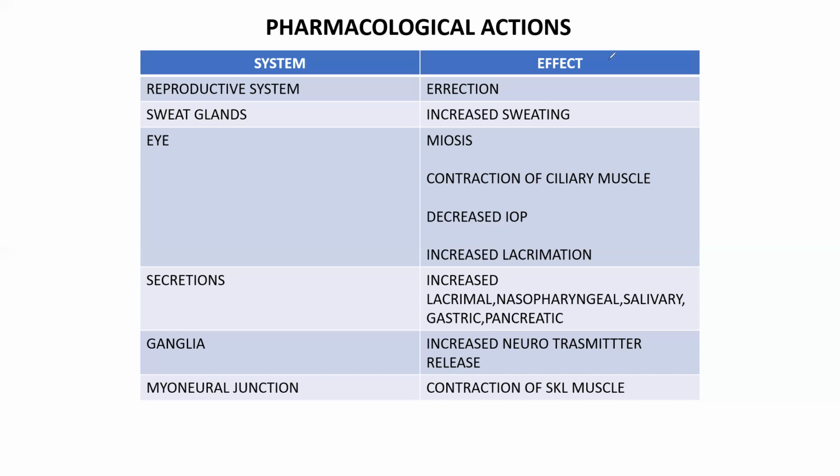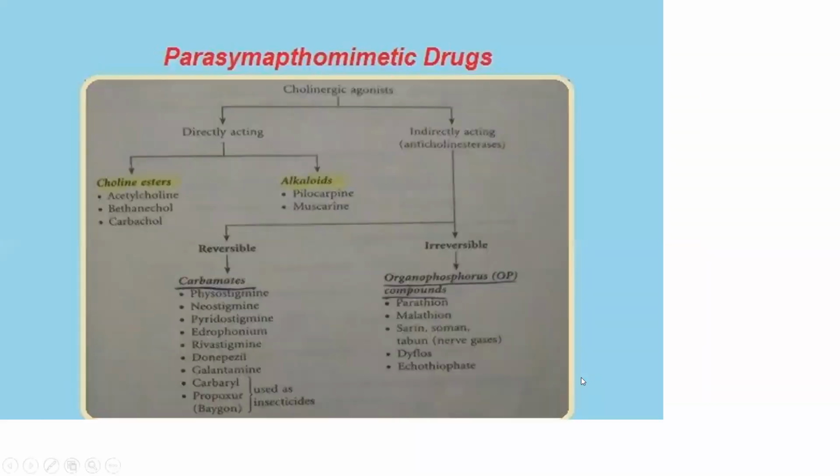And coming to myoneural junction, it is useful for contraction of skeletal muscle. So for ganglia, the receptor is N receptor, and here the receptor is M receptor. So these are the pharmacological actions of the parasympathetic nervous system.